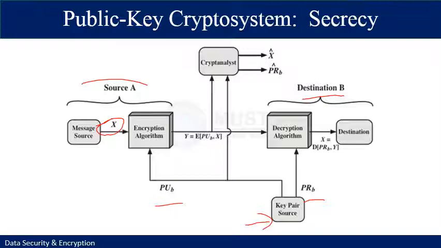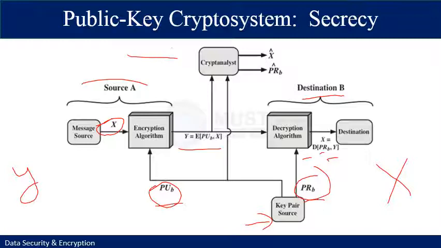So with this message, and the encryption key PUB of B as an input, A forms the ciphertext Y, which is a combination of the public key and the input text X, with some encryption algorithm to produce the ciphertext Y. The intended receiver, in possession of the matching private key PRB, is able to invert the transformation using the decryption algorithm, the private key, and the ciphertext to produce the original text X.